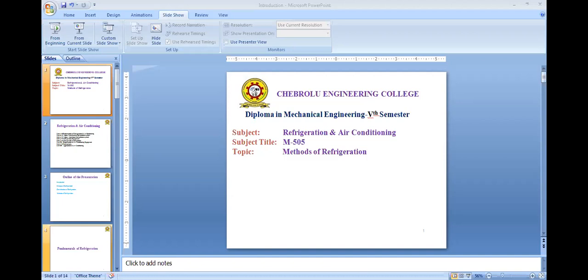So in fundamentals of refrigeration, we will discuss about the principle of refrigeration, methods of refrigeration, applications of refrigeration, definition of refrigeration, unit of refrigeration, refrigerator heat pump, differences between heat engine, refrigerator and heat pump. So these are the topics we will discuss in fundamentals of refrigeration.